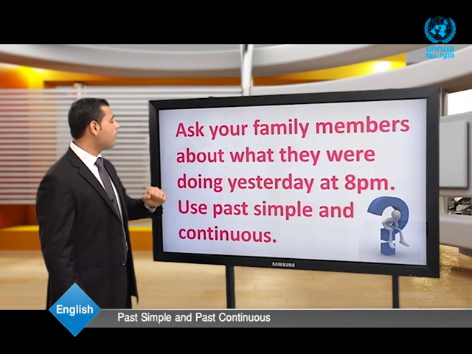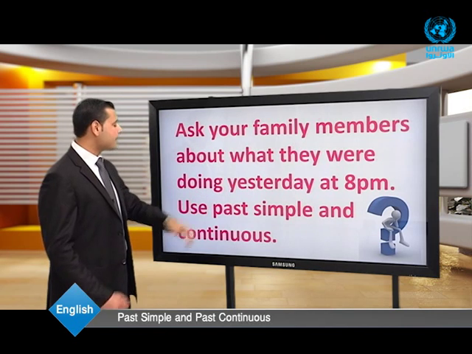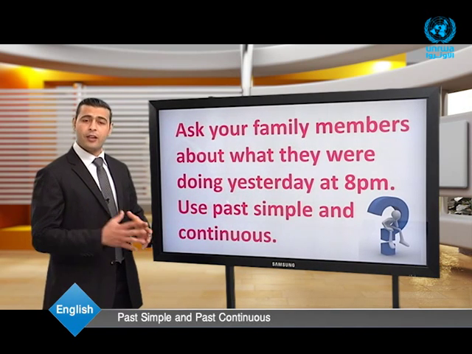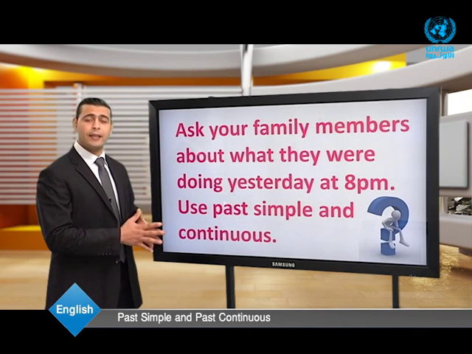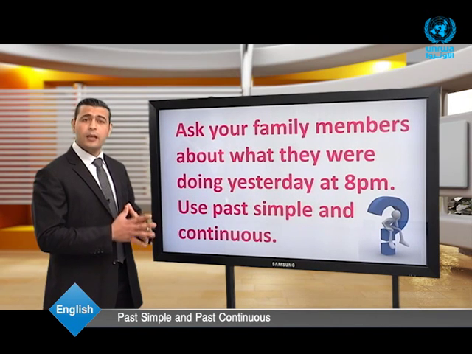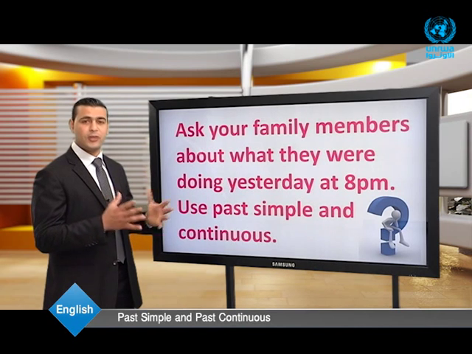For example, I can ask my brother, what were you doing yesterday at 8 p.m.? And he might answer, I was watching TV. Now, it's your turn to ask your family members and to write down their responses.